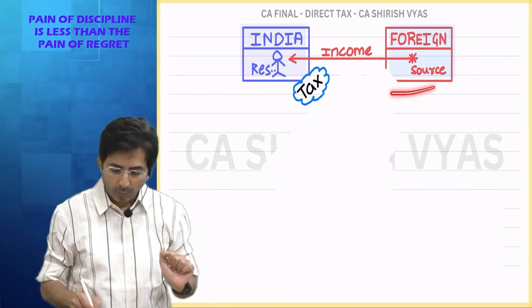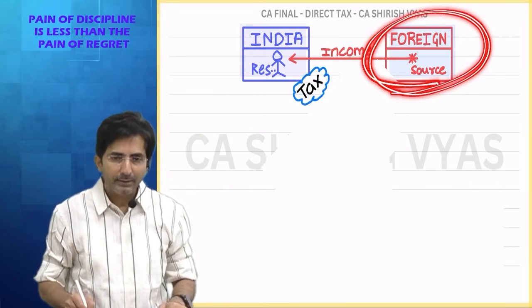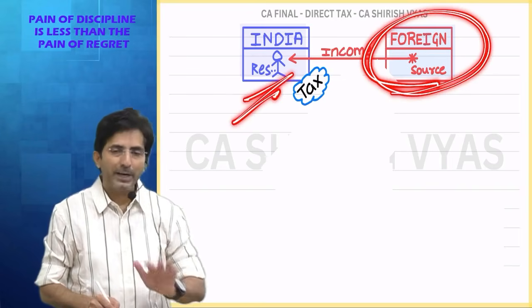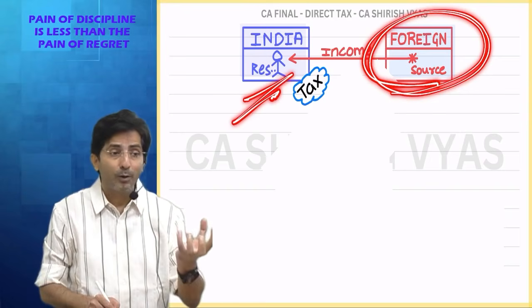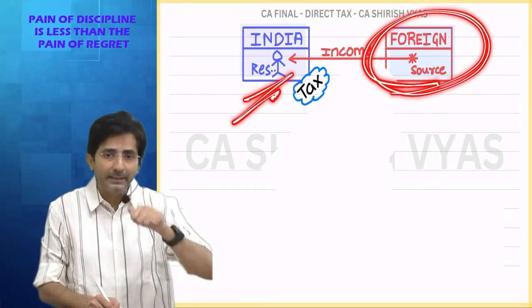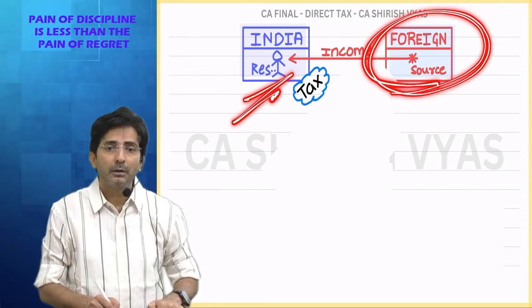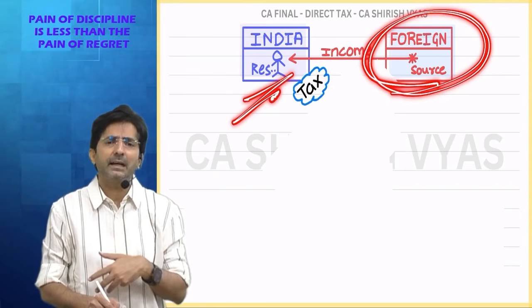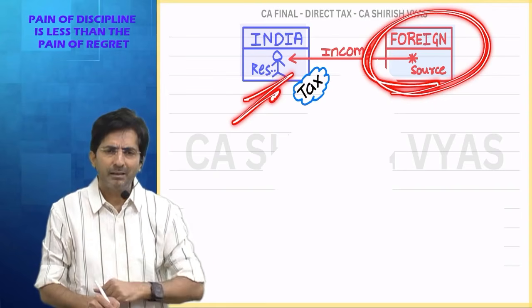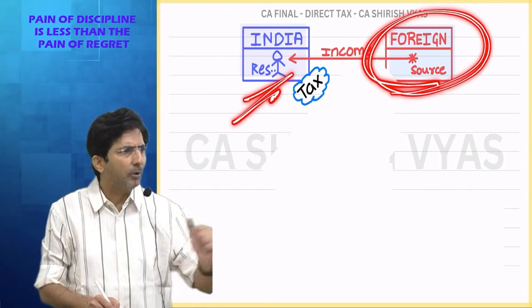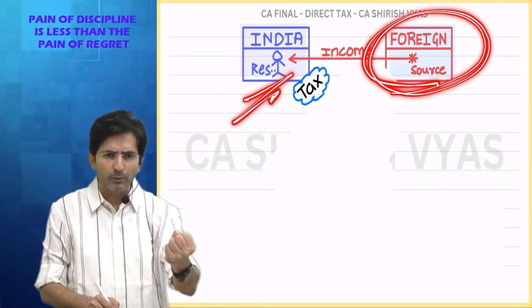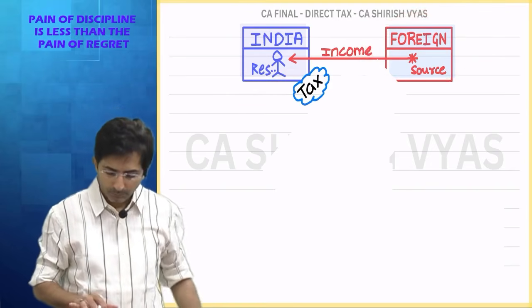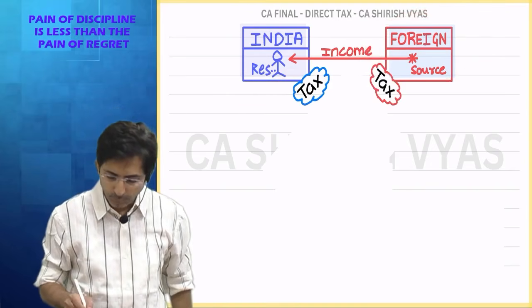Now, what will Singapore government say? Shirish, you might be staying in India, but your income is generating from Singapore. From our country, if you are earning the income, we will tax you. Then if I say, but I stay in India, you stay wherever you stay. Your source of income is Singapore. So when Singapore is generating income for you, we will also tax you. So see, assume this foreign country is Singapore.